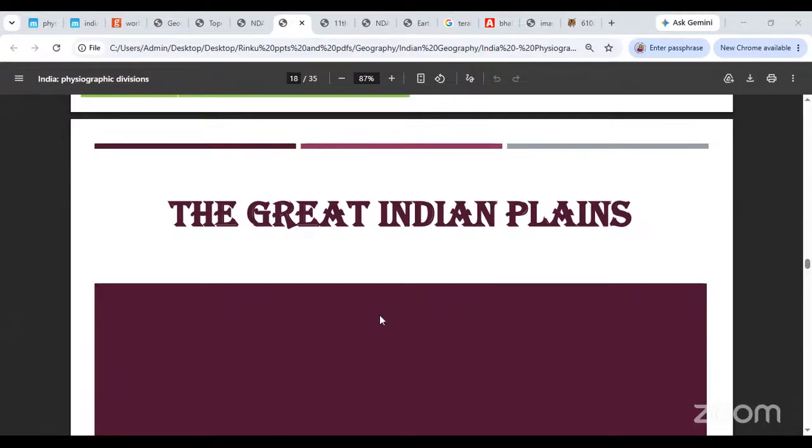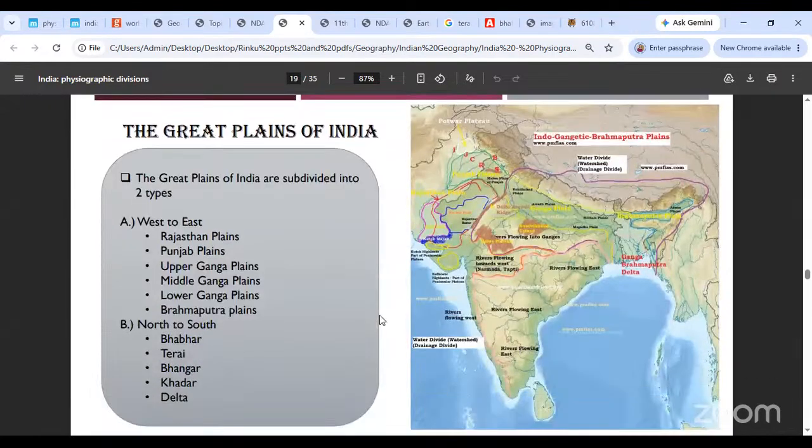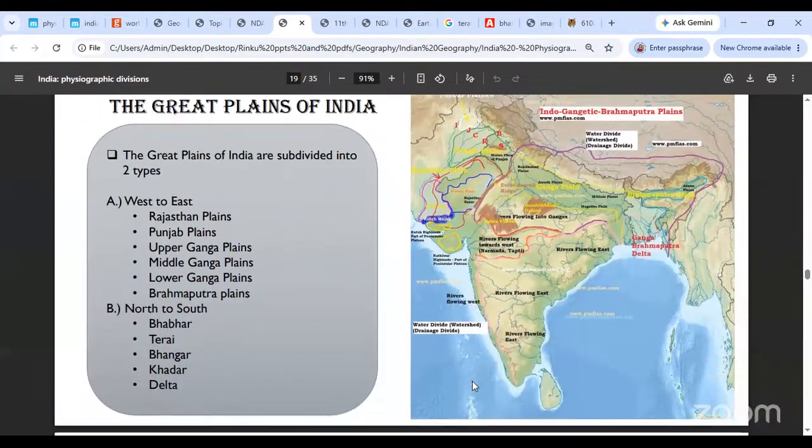The next physiographic division that we are going to cover is called as the Great Indian Plains. Okay. Now, when we are looking at the Great Indian Plains, we are looking at this particular region. Can you see this just below the mountains? There is a vast strip of land that will run parallel to the mountains, parallel to the Himalayas. And that entire region is going to be a little flattish. That is what we are calling the Great Indian Plains.